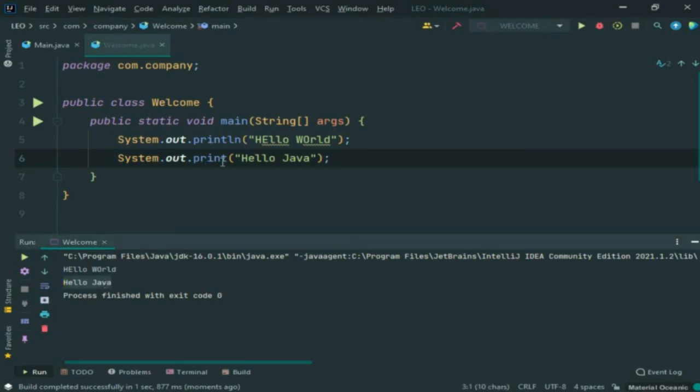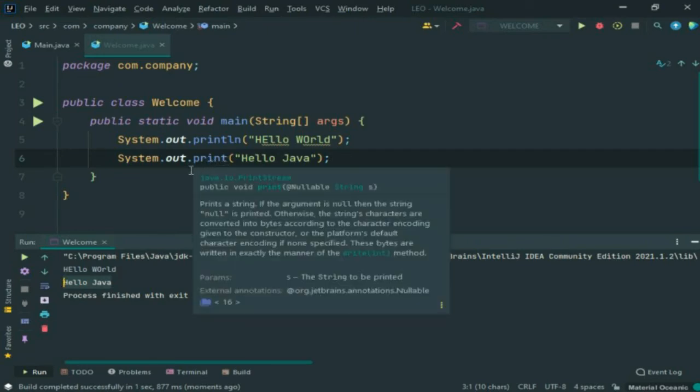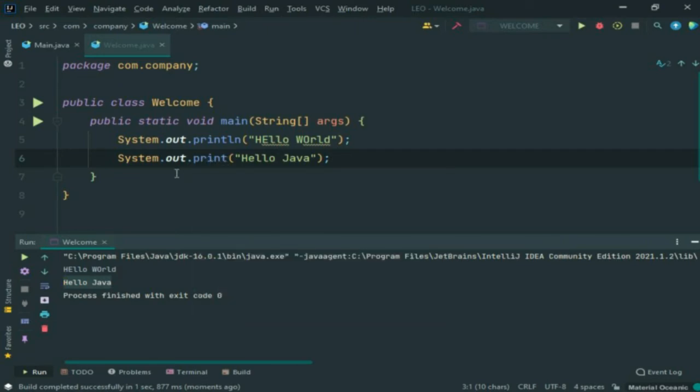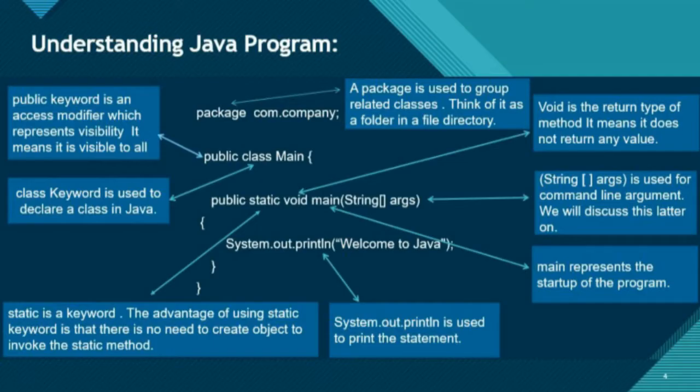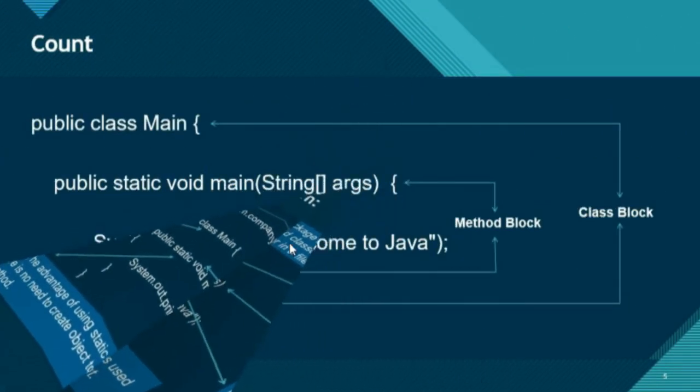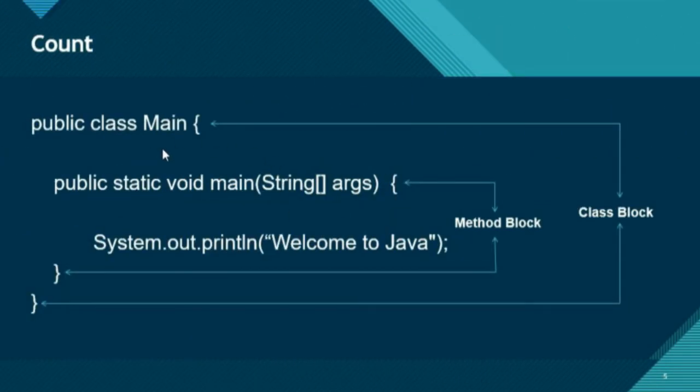So what is the difference between println and print? This means that whenever you use print, it is going to show your output in a single line, but whenever you use ln, then it will create a new line and show the output in a new line. And then move on to the next one, public class Main. Now guys, here you can see that this is our class block, and then here public static void main, and this is our method block.